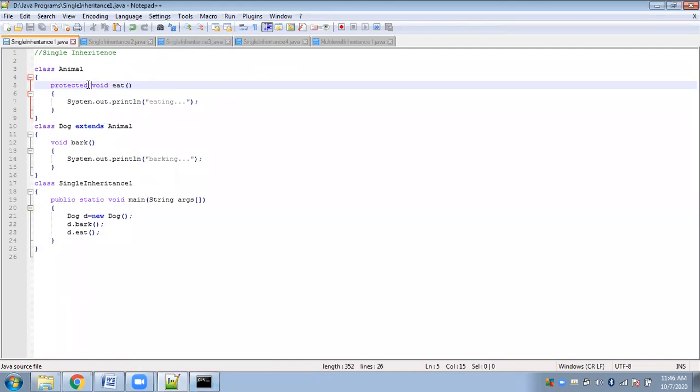So let's try to understand the concept of protected. I said that protected's restriction lies between private and default. That means it is somewhat more flexible than private, but it is very much restricted compared to default.